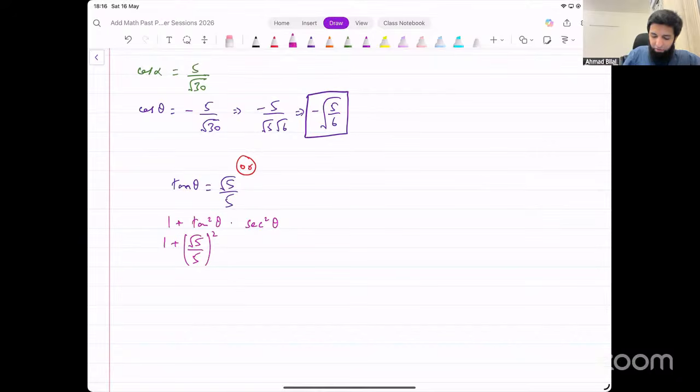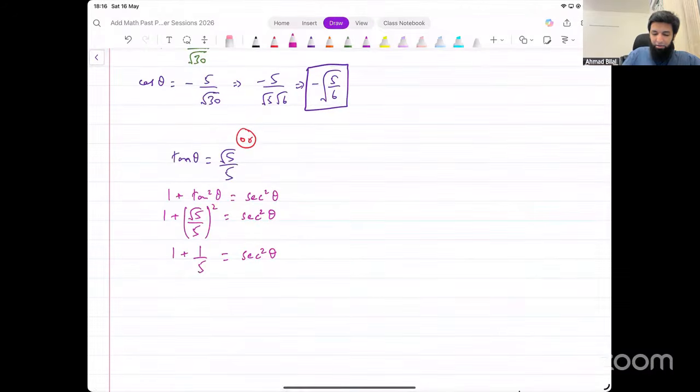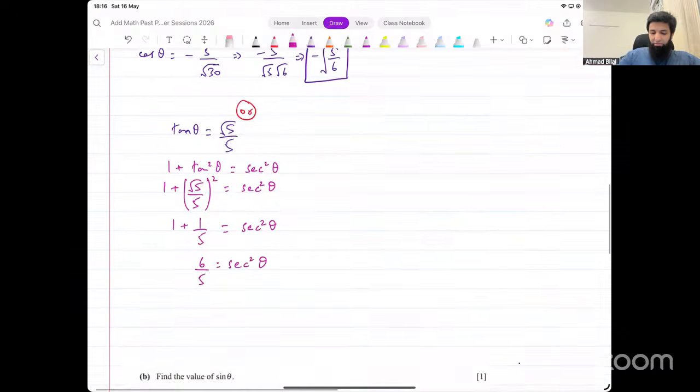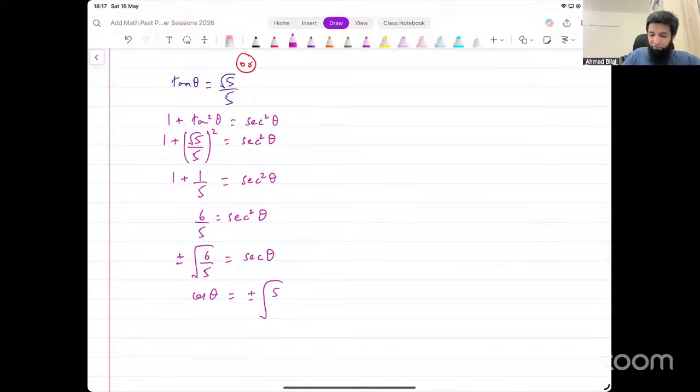Now, this is the value of secant square theta that you would get. Let's simplify this. It becomes 1 plus 5 over 25, which will be 1 plus 1 over 5, right? 1 plus 1 over 5, that is secant square theta. And then it becomes 6 over 5, that is secant square theta. Take square root on both sides. That gives you plus minus square root of 6 over 5. That equals secant theta. You were looking for cos theta, so take reciprocal. Cos theta will become plus minus square root of 5 over 6.